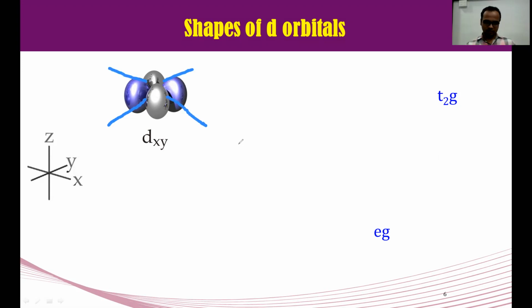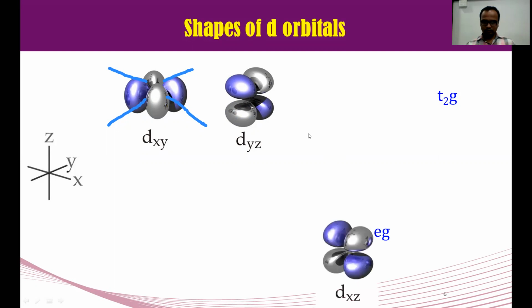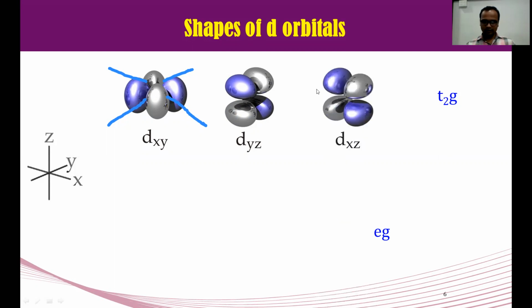It is a three-dimensional figure. The lobes of dxy arise in between the x and y axes. Another one is the dyz orbital, and the third one is dxz.